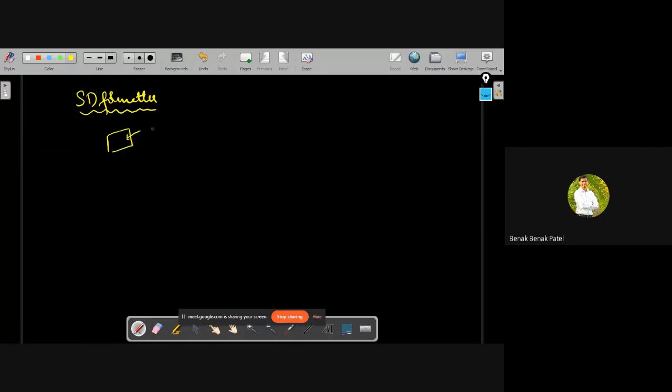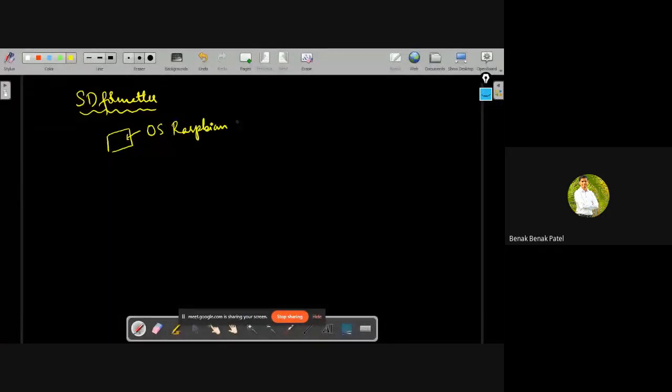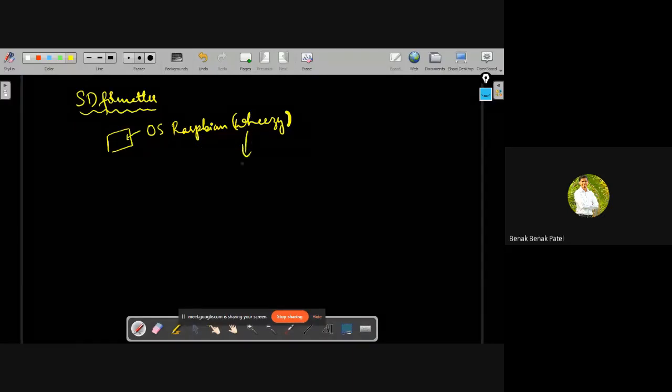Let's assume that it has an earlier version of Raspbian, let's say the OS Raspbian VZ, and I want to upgrade this VZ to Stretch.